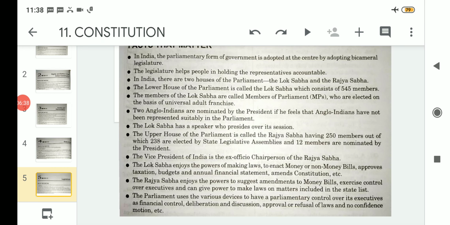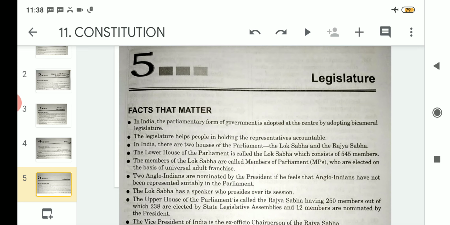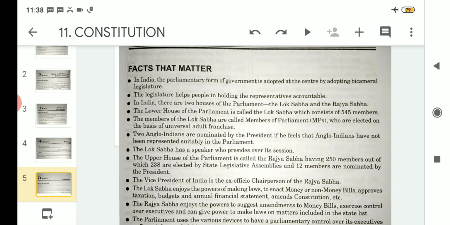So these are all the important points related to the topic of legislature, where we discussed the parliament. India follows the parliamentary form of government by adopting a bicameral legislature. If we talk about the bicameral legislature, there are two houses of the parliament, the Lok Sabha and the Rajya Sabha. The Lok Sabha is the house of the people, also known as the lower house of the parliament, where there are 545 members, but in actuality there are 543 members, and another two members can be nominated by the president, and these two persons can be from the Anglo-Indian community.